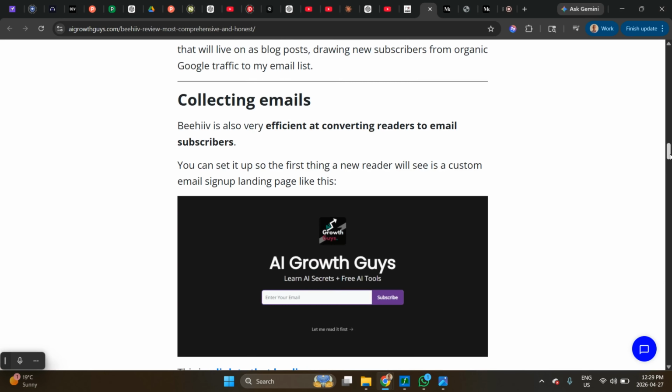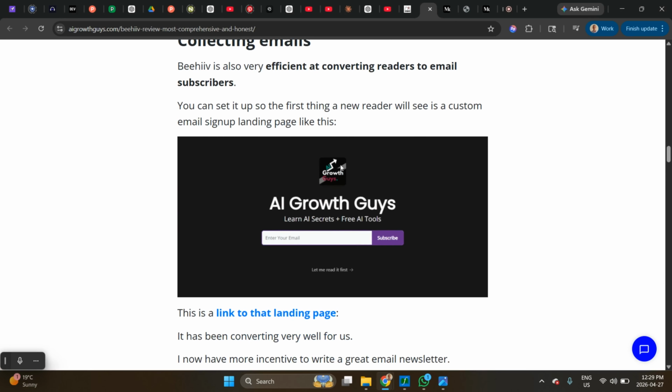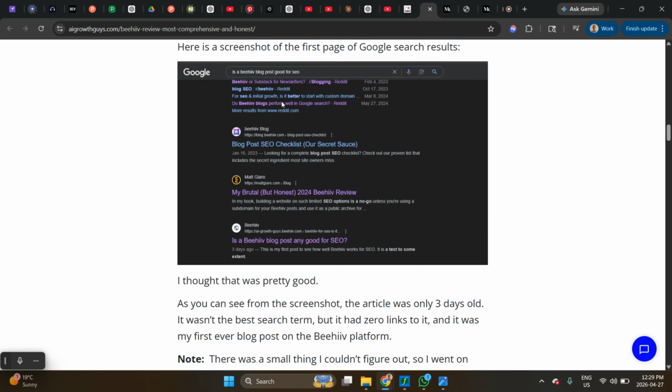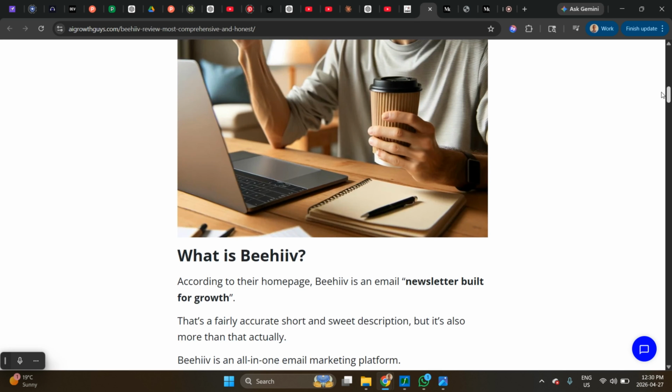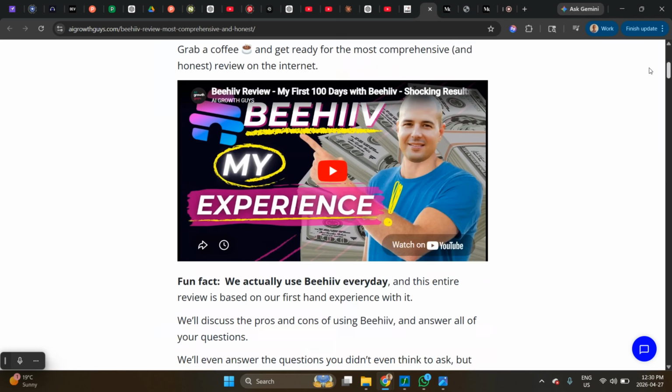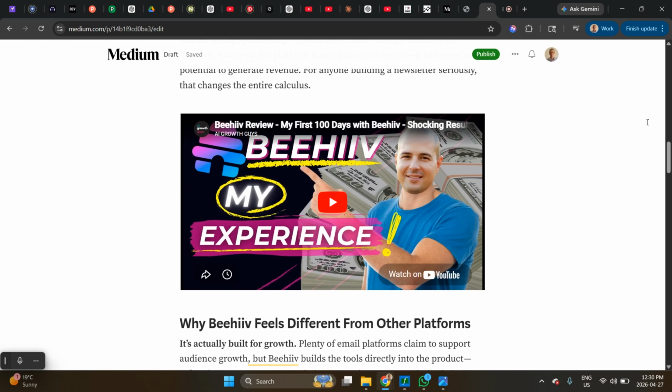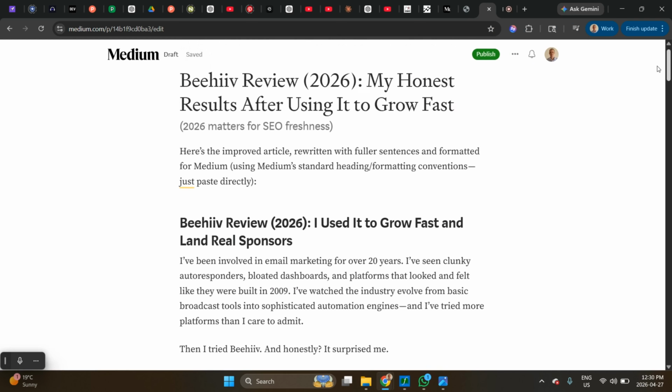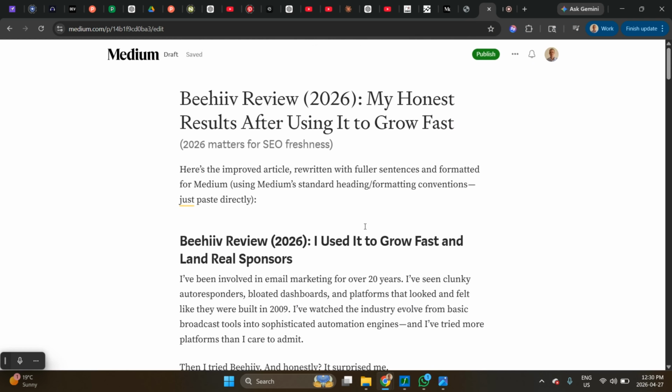What else? Here's a screenshot of, this is our AI growth guys Beehive, just to show that you're using it. It really shows that. See, here's where I was like, is Beehive good for SEO? And then I show my blog post. So like, look for little things that you can show how it works. And I already put my video inside the article there, right? So go through all that. Go to Medium, like go to your own blog and then post these that way.